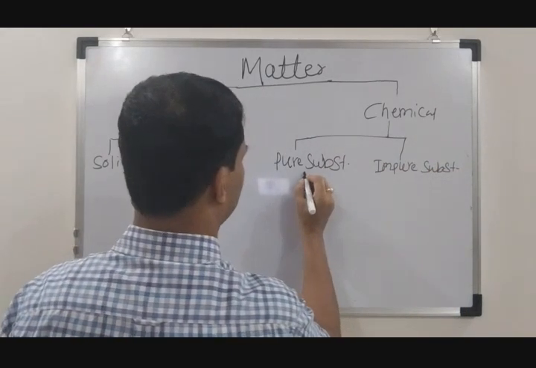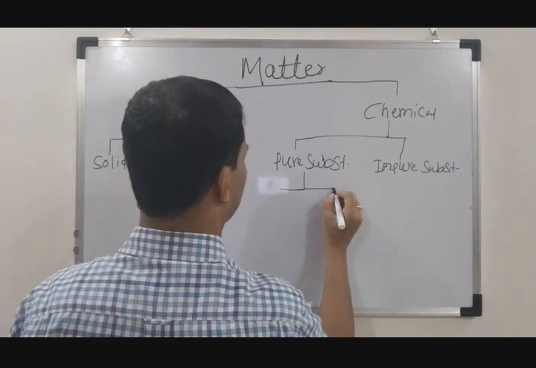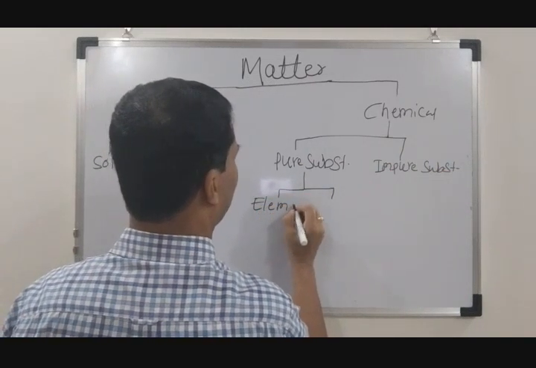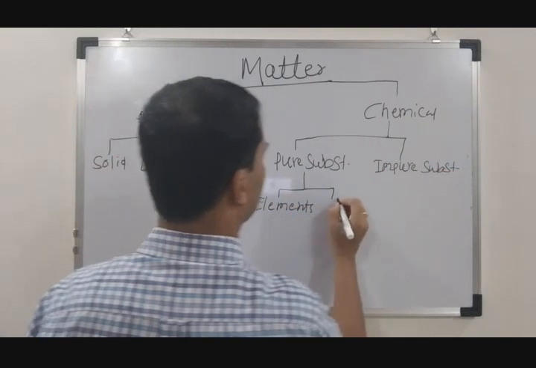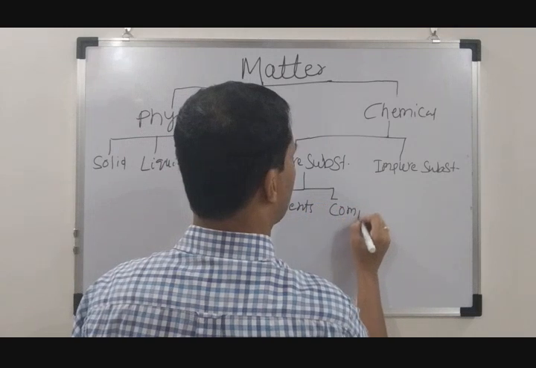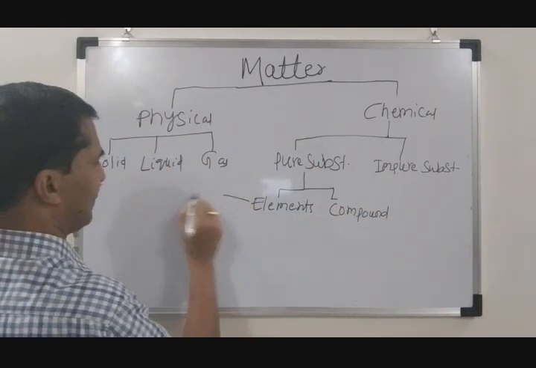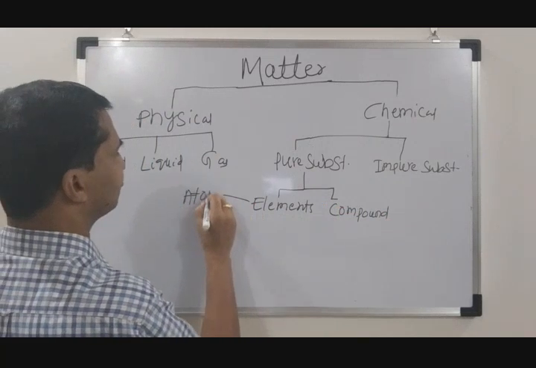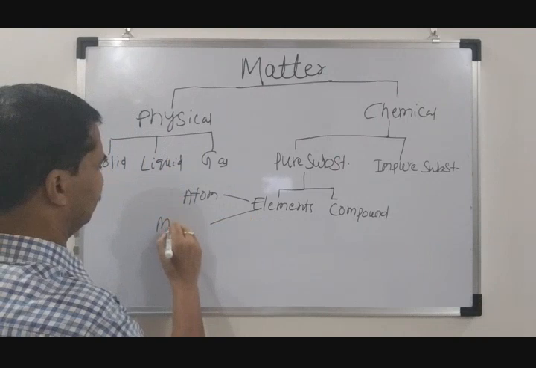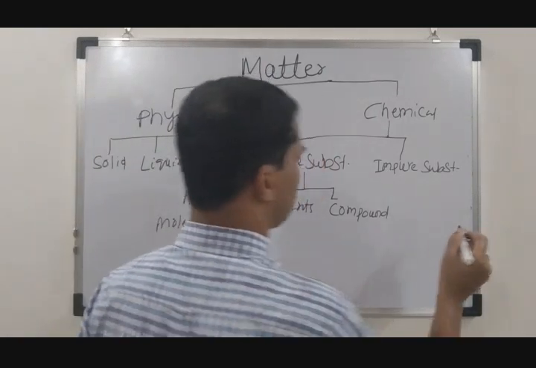Pure substance is further divided into elements and compounds. An element can stay as an atom or a molecule.